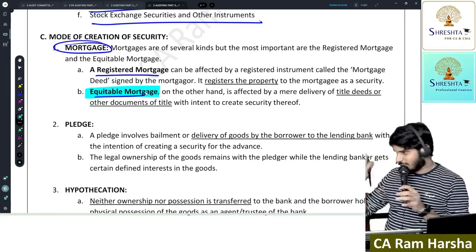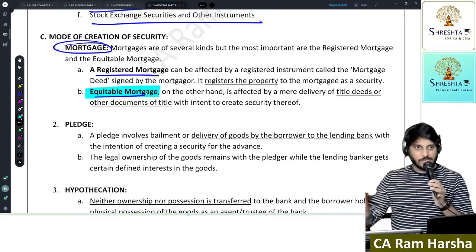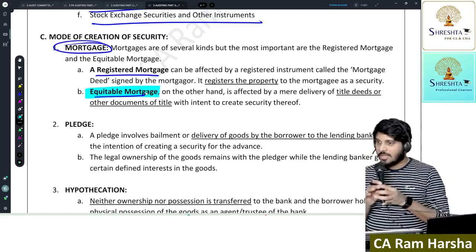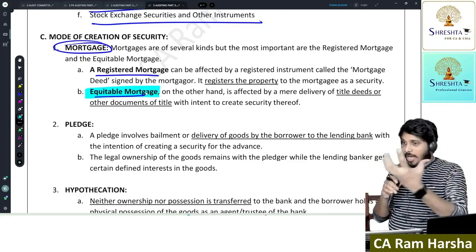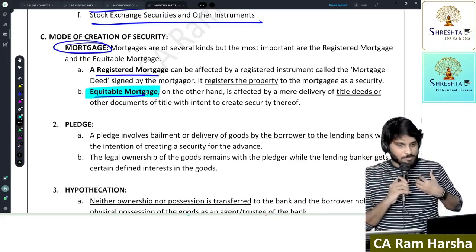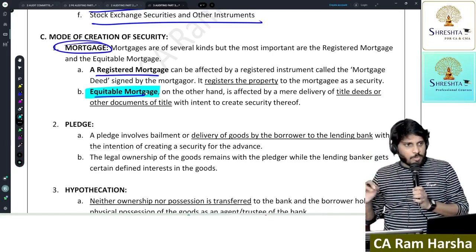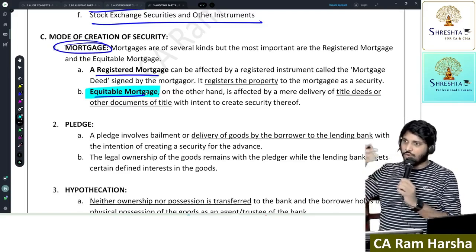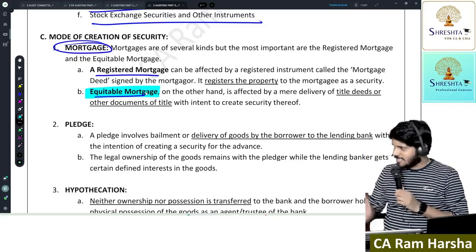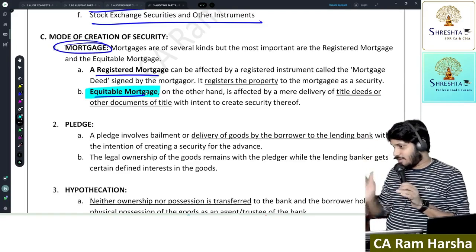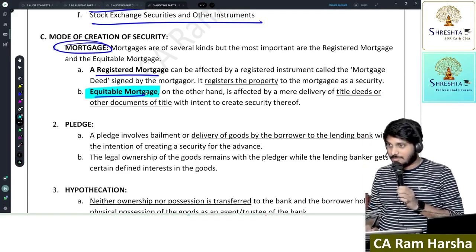How do some pawnbrokers or lenders in the unorganized sector give loans? They take your house documents, only the physical documents, and they take a PN, a promissory note, and give you the loan. Here, is the mortgage registered in my name? No. This is an equitable mortgage, which is risky.